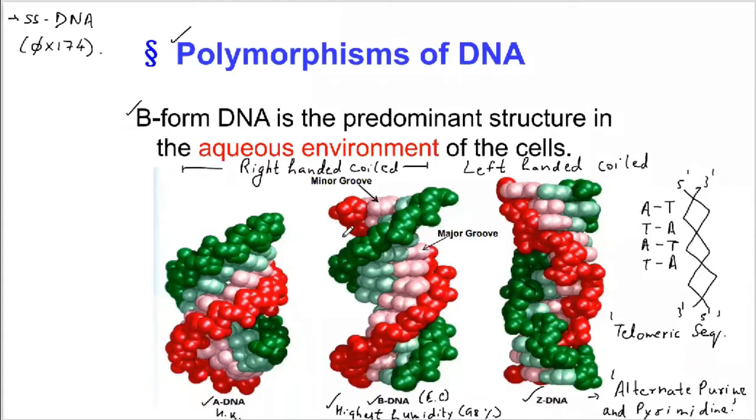But this is a highly dynamic structure. Any conformation can change into another conformation just on the basis of changes in pH, changes in the humidity, changes in the salt concentration within the cell. There, the forms of the DNA can change from one to another.